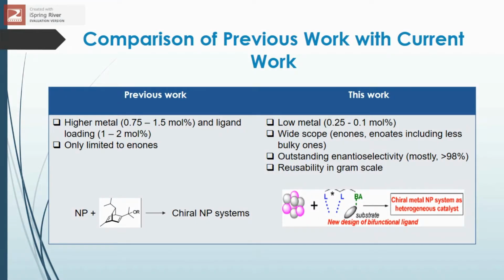The comparison between the previous work and current work is in terms of metal and ligand loading and the scope of reaction. Previous work needed higher metal and ligand loading, and the catalysts used were limited only to the enone group compounds. Meanwhile, current work shows a lower metal loading, with a wide scope of reaction. Furthermore, it also shows outstanding enantioselectivity. The catalysts are also reusable and recoverable.